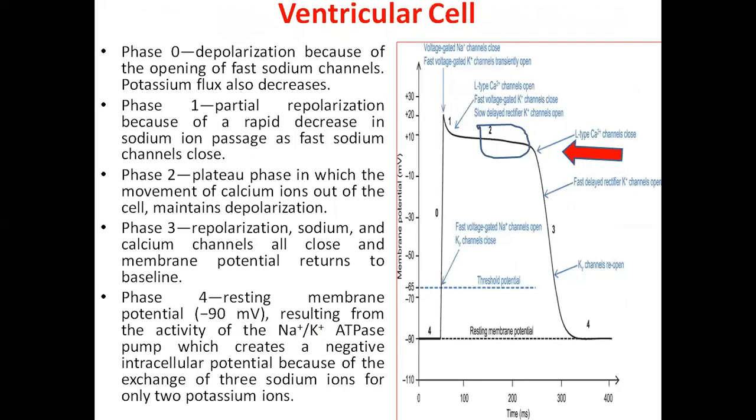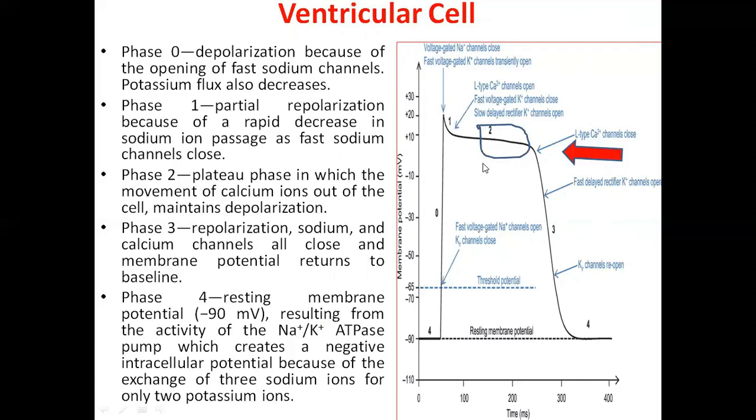Before that, we will see how this potential works and where exactly calcium acts, as we discussed in the last slide. Here in the ventricular cell, you can see this potential diagram: membrane potential versus time. At phase 0, there is depolarization because of the opening of fast sodium channels. And at phase 1, there is partial repolarization because of a rapid decrease in sodium ion passage as fast sodium channels close.